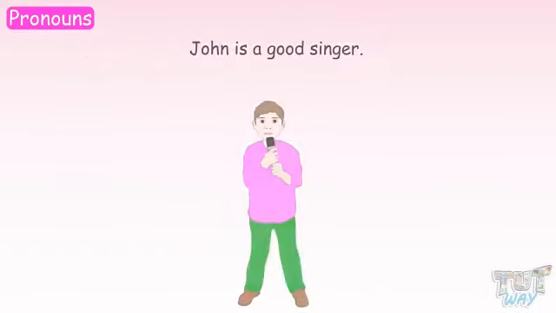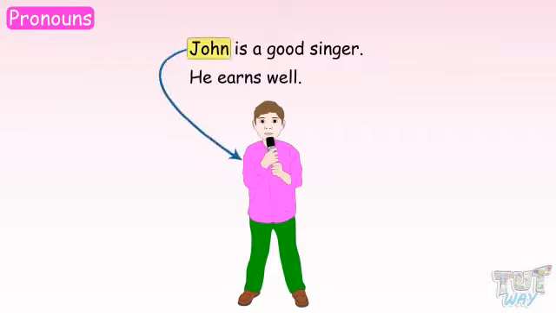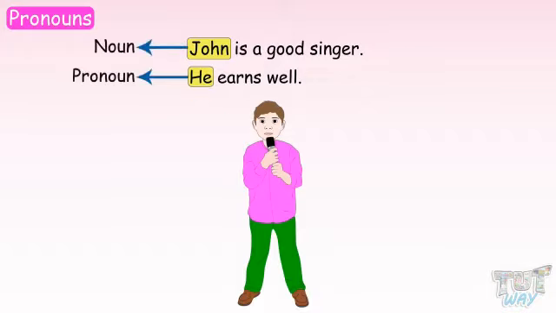Understood? Next example. John is a good singer. He earns well. Here, the person we are talking about is John, and the other word used for John is he. He earns well. He means John. John earns well. So, he is a word that is being used in the place of the naming word John. So, he is a pronoun.